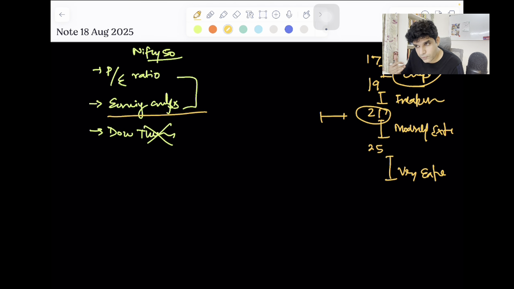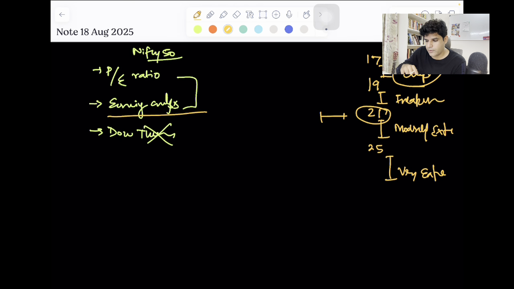So what is in your favor if both P/E as well as the earnings are low? If both are low, then you are in a really good situation, because you're buying the index at cheap earnings and cheap P/E. So if you just wait for 4-5 years, the company's earnings will catch up at 15 to 16%, which is the GDP growth rate of India. After 5 to 6 years you'll get this growth rate, and if you bought Nifty at low P/E levels, then P/E expansion also you'll get after 5 to 6 years. If you sell it in 2025 or 2026, you'll get a very good overall growth rate.